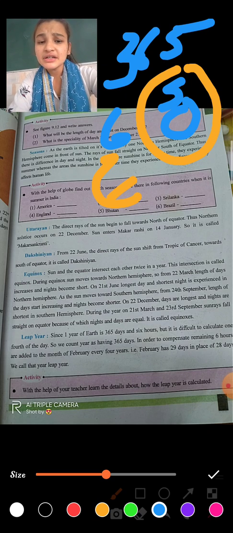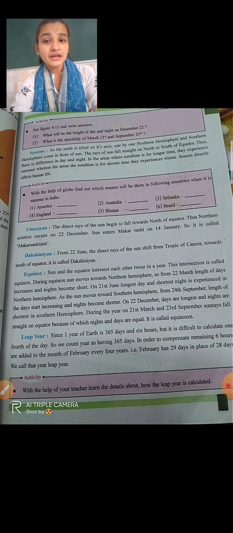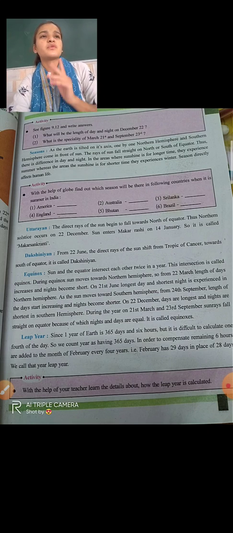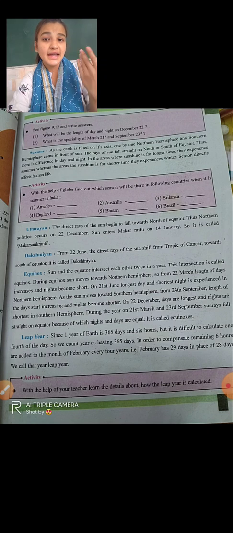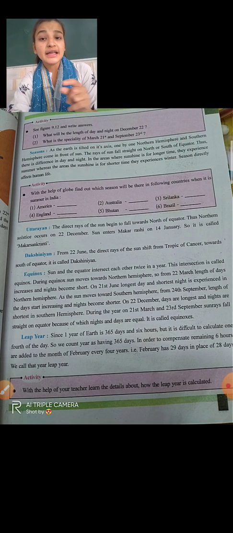But it is difficult to calculate the 1/4 of the day. Every year 6 hours will be taken, so how will we calculate the 1/4 of the day, right? We cannot count a year as having exactly 365 days, nor can we count 365.25 days a year.